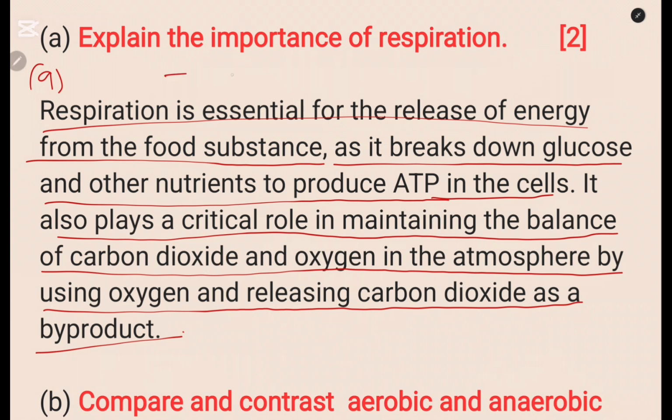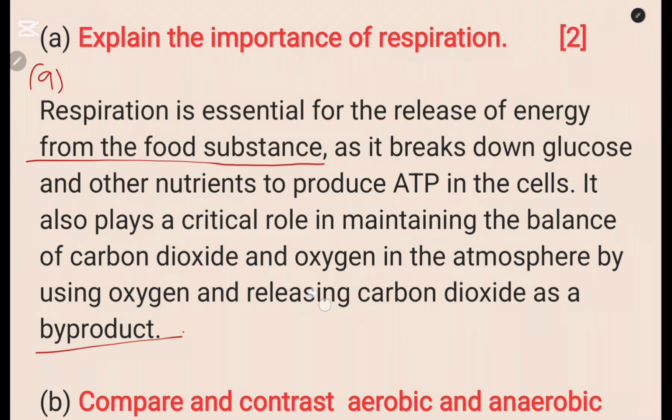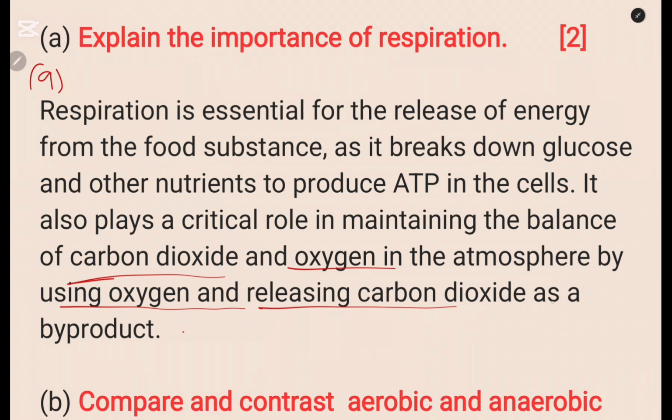Do not bullet your answers, or do not number. Instead, you write in a paragraph. This is the whole paragraph. Respiration is essential for the release of energy from the food substances as it breaks down glucose and other nutrients to produce ATP in the cells. It plays a critical role in maintaining the balance of carbon dioxide and oxygen by using oxygen and releasing carbon dioxide as the byproduct. I urge you here, as you watch the video, you can copy also the answers.